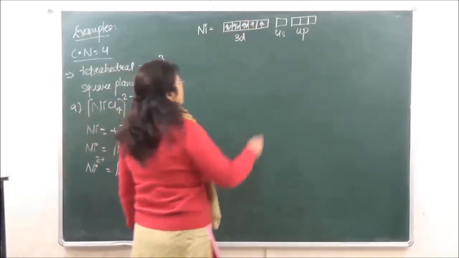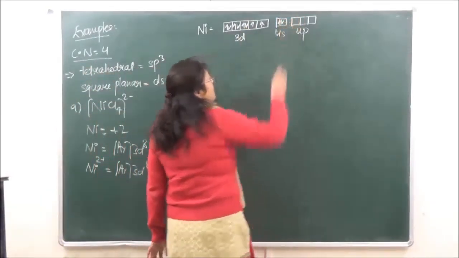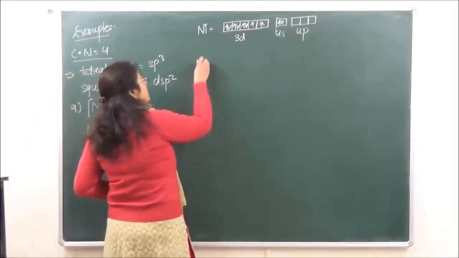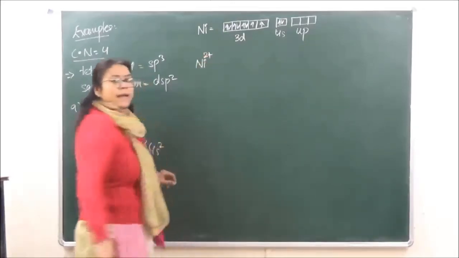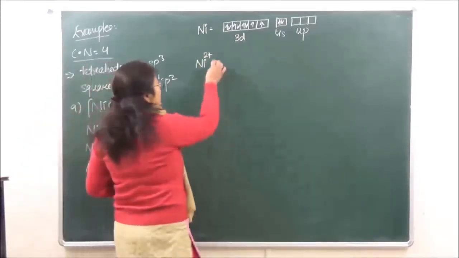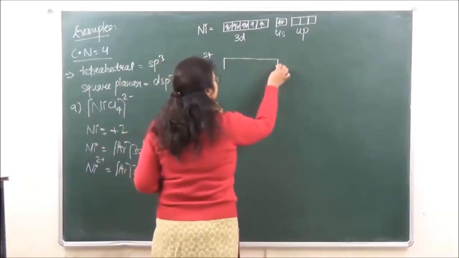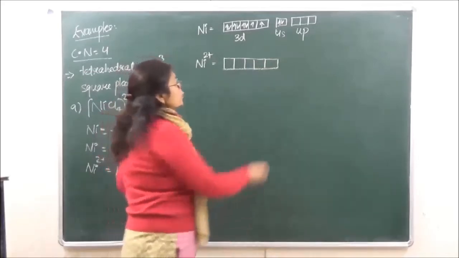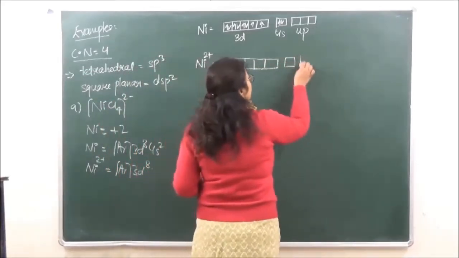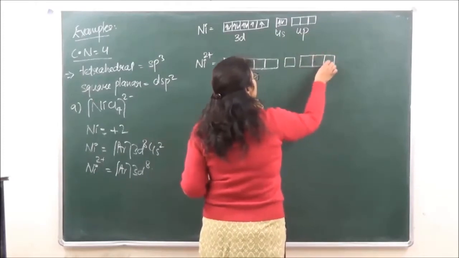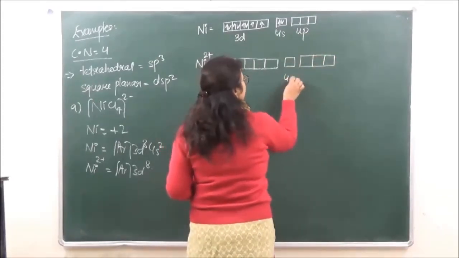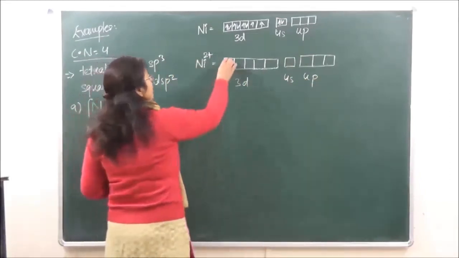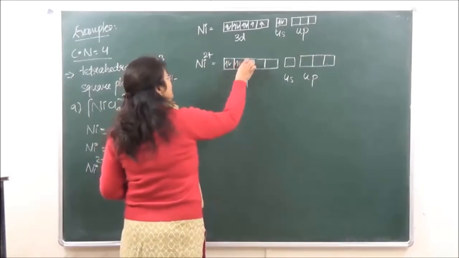There are 2 electrons in 4s, and the 4p is empty, as you can see. Now in case of Ni2+, 2 electrons are going to be removed from 4s, so this is now rendered empty. And in case of 3d, we have 8 electrons intact.